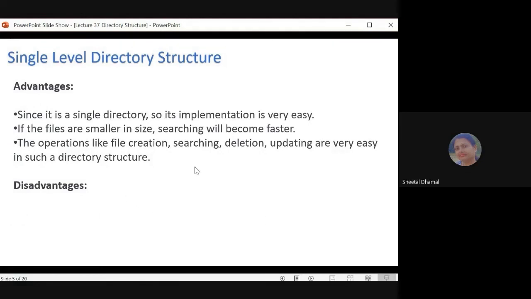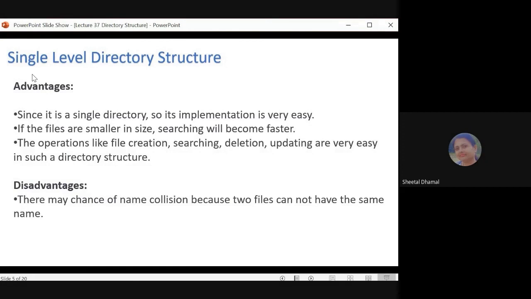So file creation, then searching of files, suppose you are searching your file inside the C drive, then if you want to delete it, if you want to modify the existing file, then all these operations are very easy in the single level directory structure. But because of this, there is main disadvantage of this is that if the number of files increases, then it will be very difficult for the user to search that file or to maintain, मतलब organize वे नहीं है आपका, सब आपके .c programs, .java programs, suppose .db files, if all are present in a single directory, then it will be very difficult to manage.